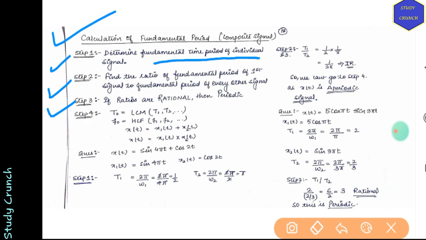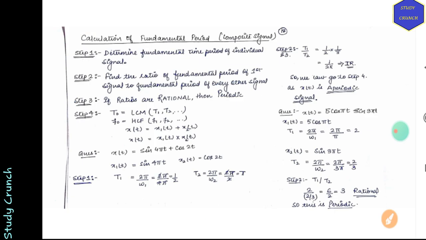Step 3 is to check the ratios. If they are rational, then they are periodic. If we find they are periodic signals, then only we'll move forward to steps 4 and 5, or else we'll just leave. So let's start.